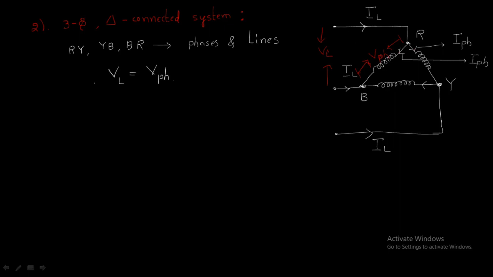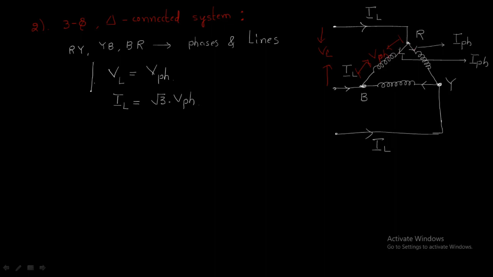But look at currents. The line current enters this point and then divides into two phase currents. Again, line current enters from here and divides into two currents. That's why line current is bigger than the phase current. So we can write line current equals √3 times phase current.